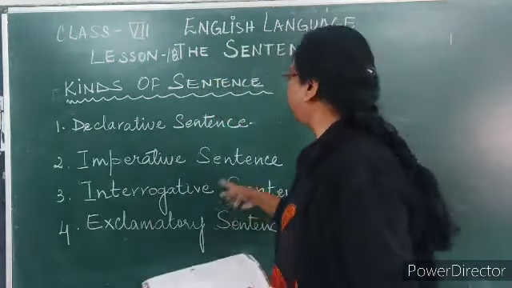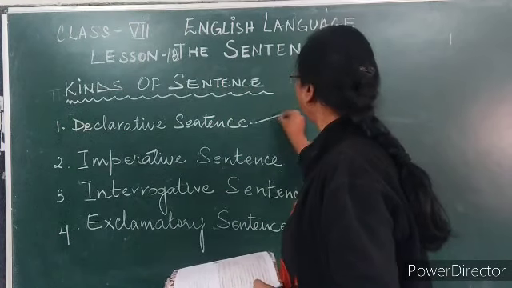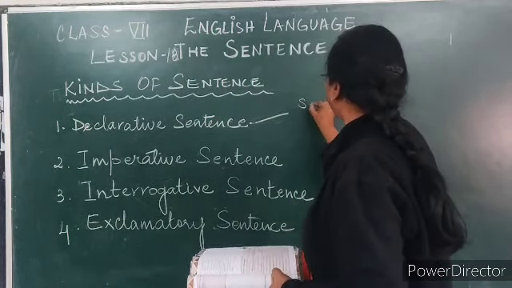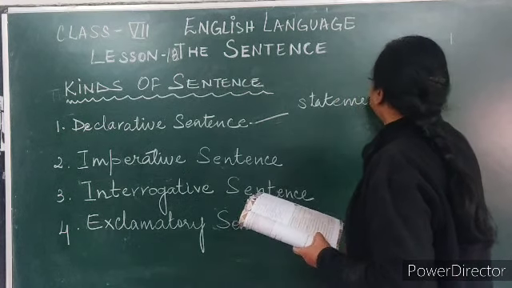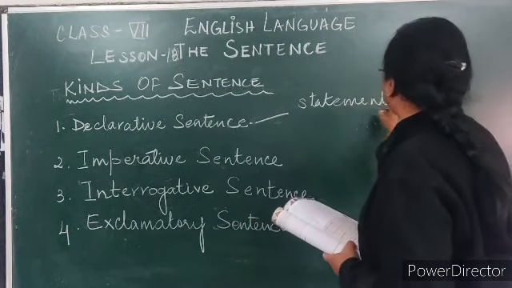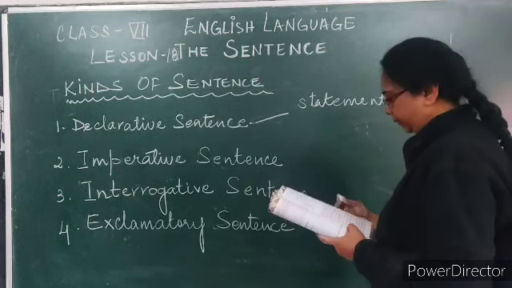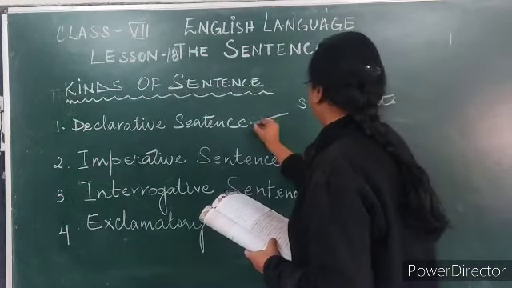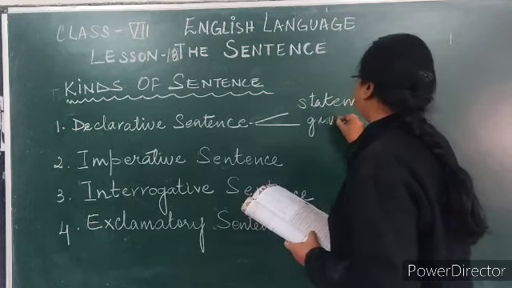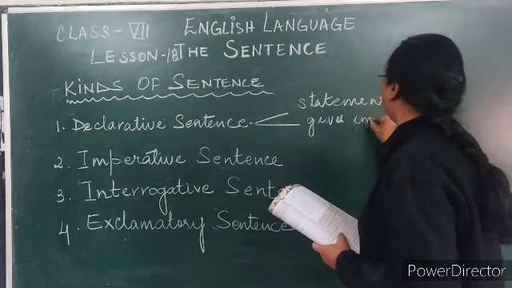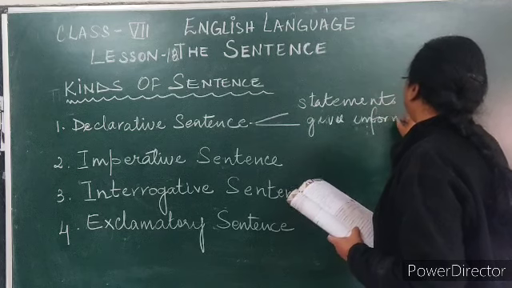So a declarative sentence tells us about three things. One is a statement. Statement means a clear, simple statement, a simple sentence. Next, it gives us information.